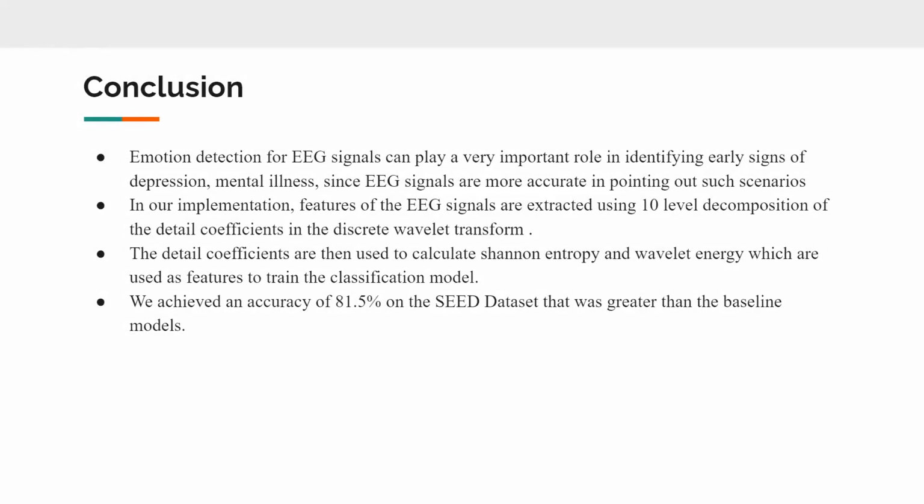So in conclusion, we can say that EEG signals can play a very important role in identifying early signs of mental illness, depression, since they are very accurate in pointing out such scenarios. So in this project, we extracted the features of the EEG signal using 10-level decomposition of the detail coefficients in the discrete wavelet transform. And then we used these coefficients to calculate the two most important features, that is Shannon entropy and wavelet energy, which were used to train the classification model. Using these features, we achieved an accuracy of 81.5% on the SEED dataset that was much higher than the baseline models.